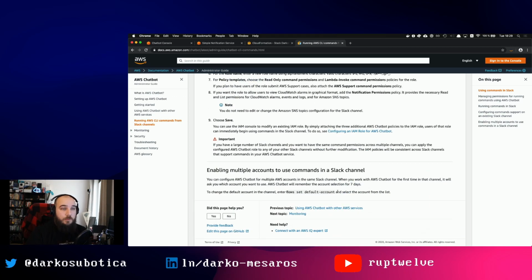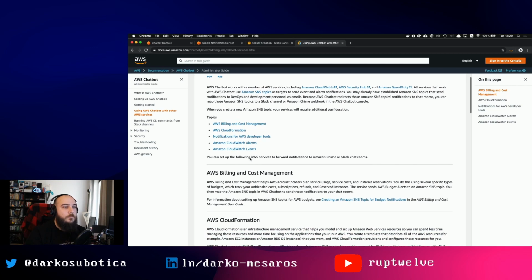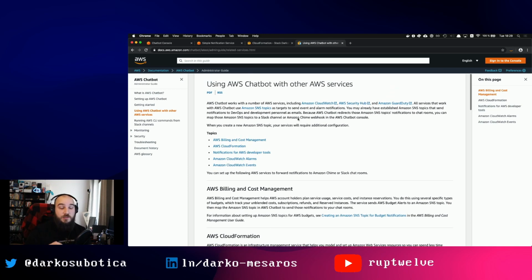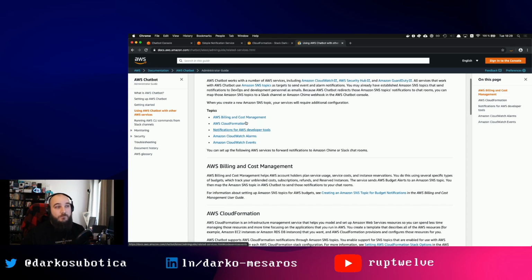You can use multiple accounts in Slack. That's perfectly fine. Let's see. Okay, so these are the services that are supported officially through SNS topics: billing and cost management, CloudFormation, notifications for developer tools, so all the code tools, pipelines, builds, deploys, CloudWatch alarms, and CloudWatch events. Those things are directly supported through SNS topics on Chatbot.